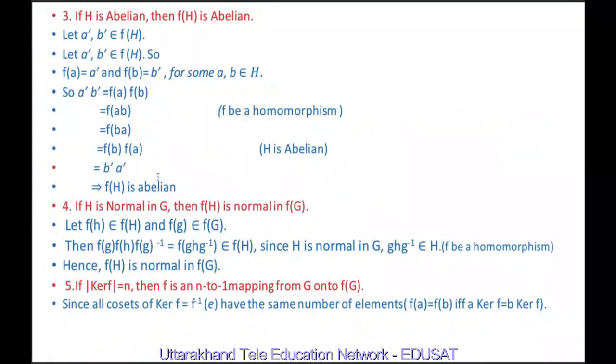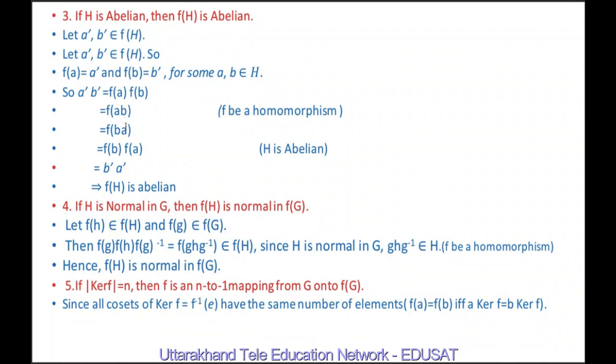Now the third property is, if H is abelian, then f(H) is also abelian. Let a', b' belong to f(H). It means f(a) is equal to a' and f(b) is equal to b' for some a, b belonging to H. It means a' b' is equal to f(a) f(b). Again, f(a) times f(b) is f(ab), because f is a homomorphism, it preserves the group operation.